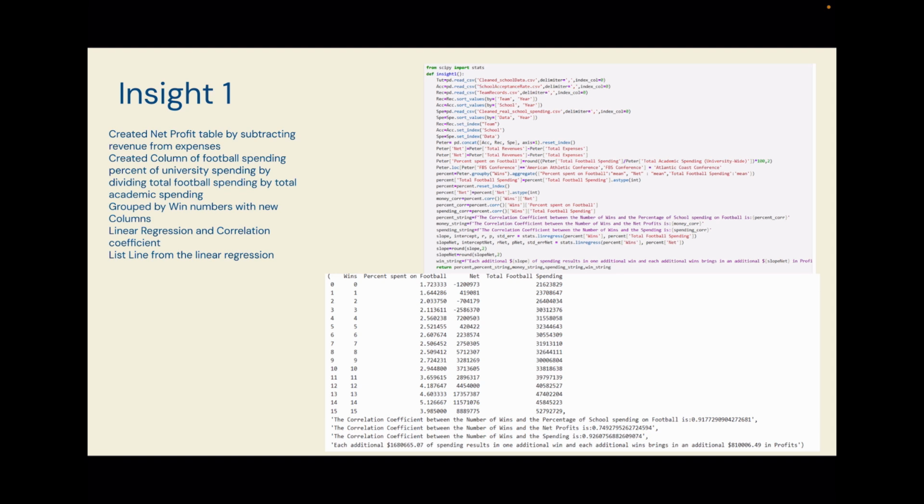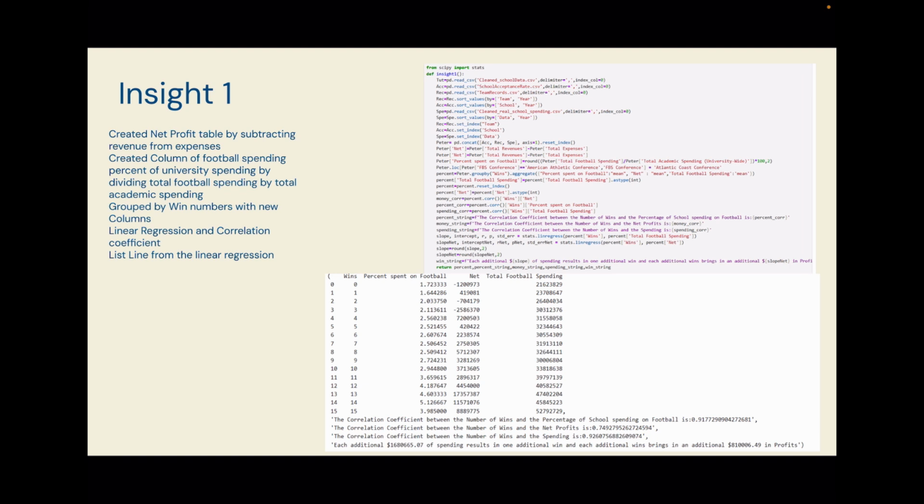What we saw was that the correlation coefficient between the number of wins and the percentage that a school spends on football is 0.917, suggesting that there's a strong positive relationship between these two. Additionally, the correlation coefficient between the number of wins and net profit was 0.749, which suggests that there is also a positive relationship between the amount of wins and the amount of money a school gets.